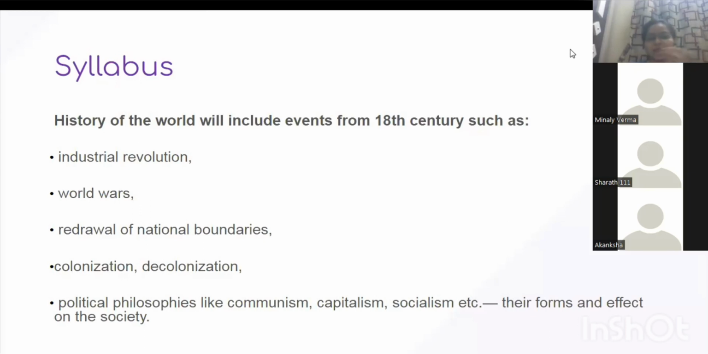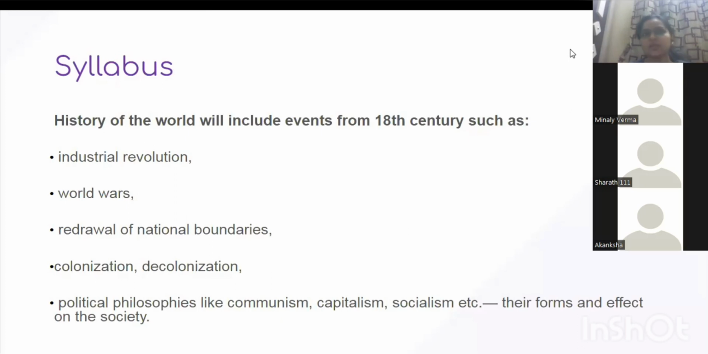Once again I'll repeat the names of the important topics: Industrial Revolution, American Revolution, French Revolution, American Civil War, World War I. Then after World War I, it's Russian Revolution. Then we have World War II, Cold War. And then redrawal of national boundaries, how the different countries of the world were formed. Colonization, decolonization, and the different political philosophies, communism, capitalism, socialism, and the forms and effects on the society. So this is the holistic syllabus of world history.